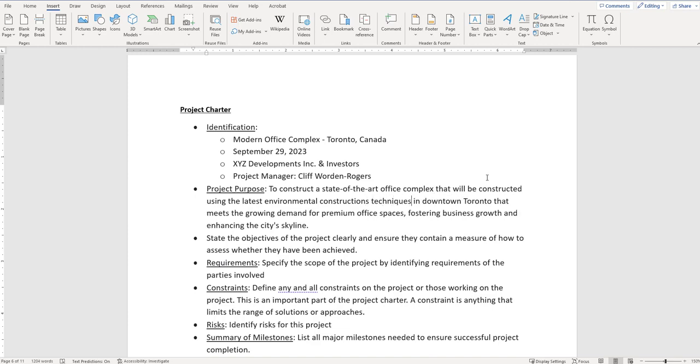Just something to add to it, in downtown Toronto that meets the growing demand for premium office spaces. Okay, that's not bad. Fostering business growth and enhancing the city's skyline.